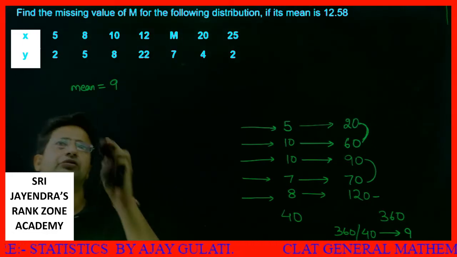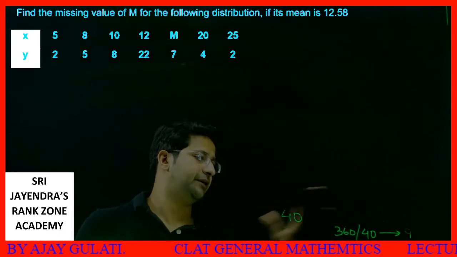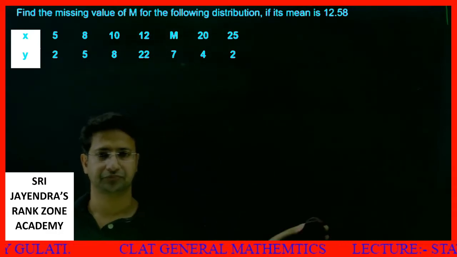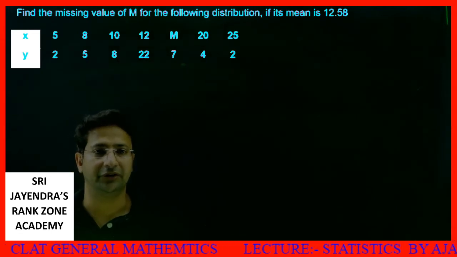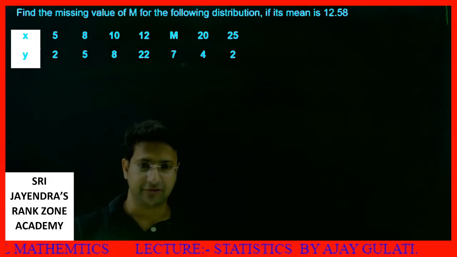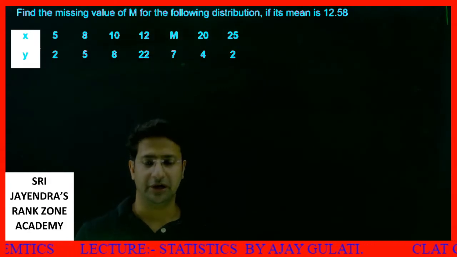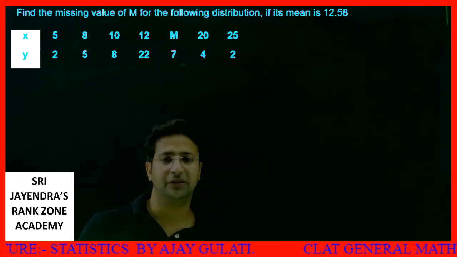So this is the next question we have on screen. Before starting it, let me rub this part. Okay, find the missing value of m for the following distribution if its mean is 12.58. We are being told that the mean is 12.58. You need to find this missing value m.